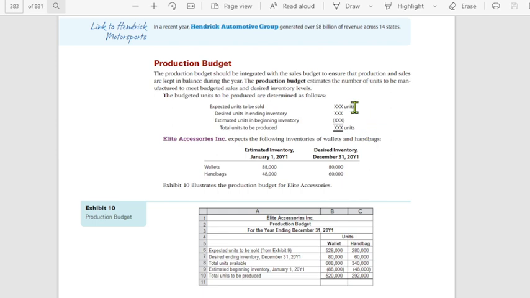Yung units na kailangan mong mabenta, yung desired, ibig sabihin, ito yung dalawang dapat mong ma-produce at yung beginning minus, ito yung dapat mong i-produce ngayon, yung total units to be produced. So, let's take a look at this. Binigyan ka ng beginning inventory, January 1, and then desired inventory or the ending inventory at December.